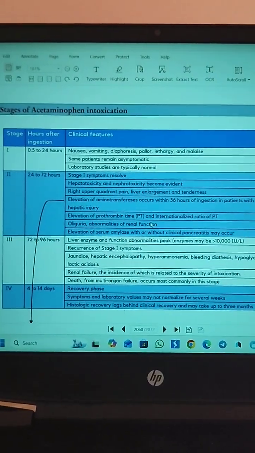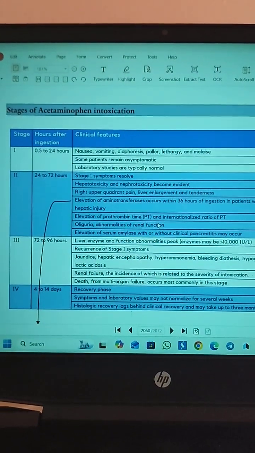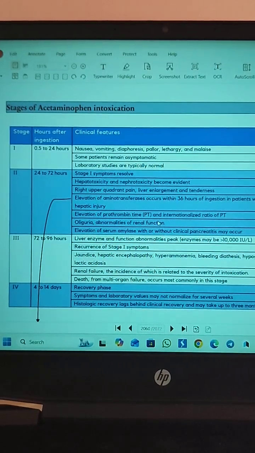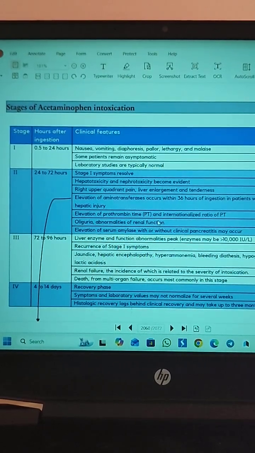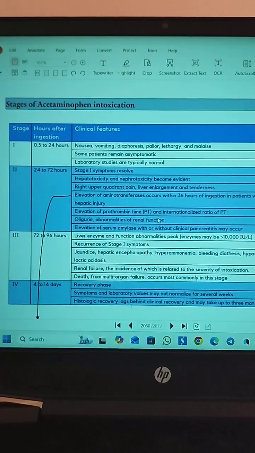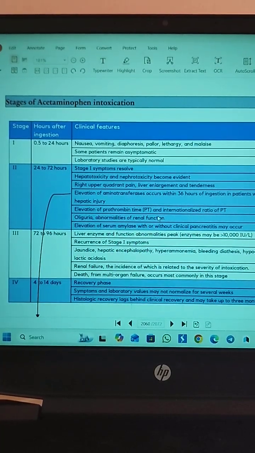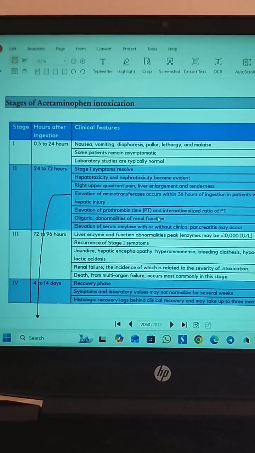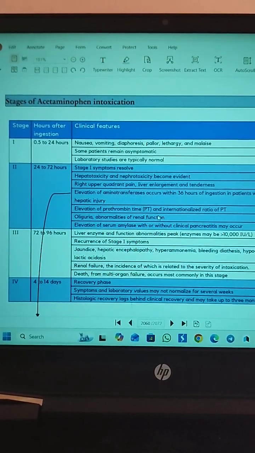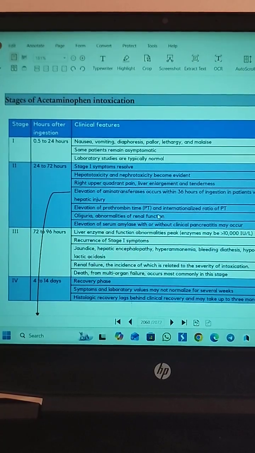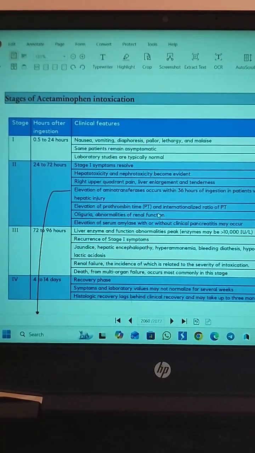Next the patient will go to the second stage, that is from 24 to 72 hours, on day 3. Here the stage 1 symptoms start to resolve, and hepatotoxicity and nephrotoxicity become evident. The patient will have right upper quadrant pain, liver enlargement and tenderness, and when we look at the LFT, there will be elevation of the aminotransferases.